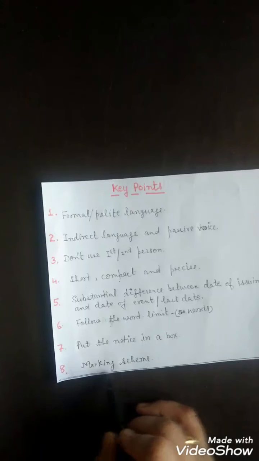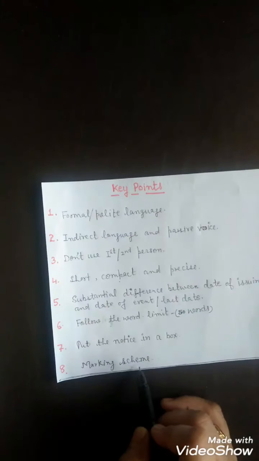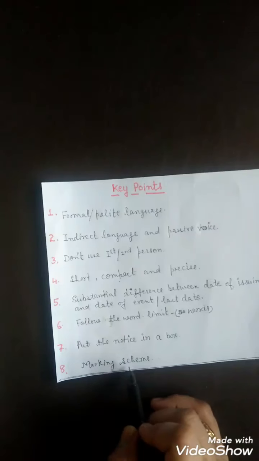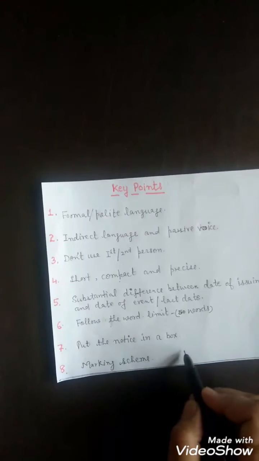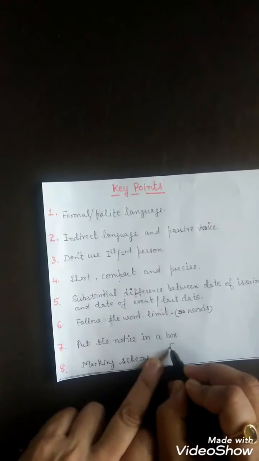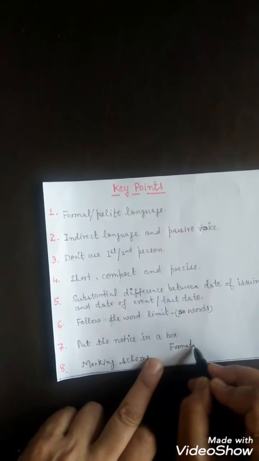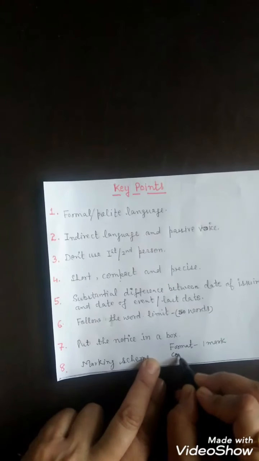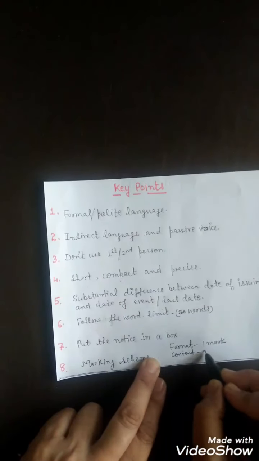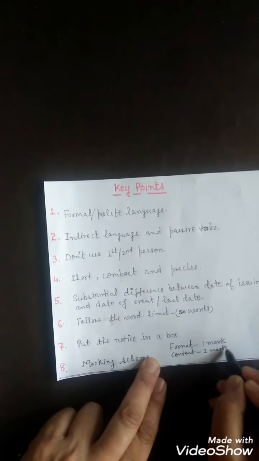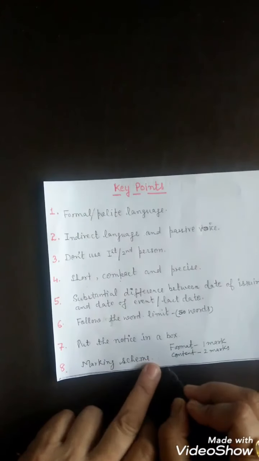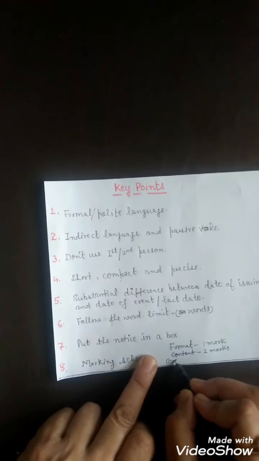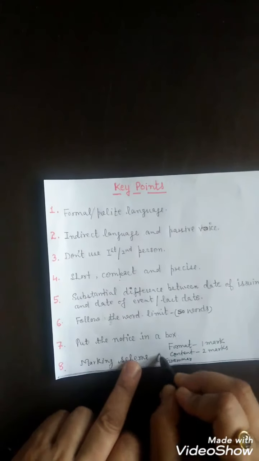Number 8, marking scheme. If the notice has 4 marks, then format carries 1 mark. Content or body of the notice carries 2 marks. And third is expression. In expression there are 3 points. First is grammar, second is spelling mistakes, and third is your understanding.